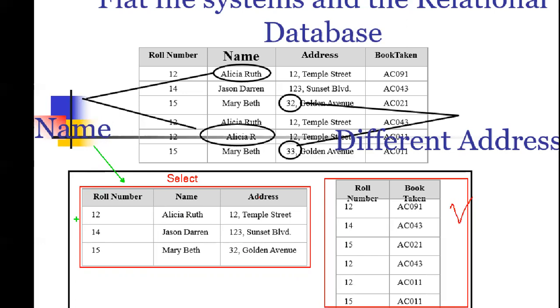Since it is multi-user, I can give the permission to each individual user. If it's an admin, I'll give full permission on this particular table: insert, update, delete, and everything. But if it is a higher admin, I want him only to see this particular data. The admin should not be able to change the roll number, book issue date, book code and all that. If the admin starts changing it, he might change the librarian's data, and then the librarian will not be taking the responsibility for that, is it? So they should only be able to see the data. But if it is a librarian, it should be the reverse effect. The librarian should have full permission on this library related data. This data, the student has not written the book.